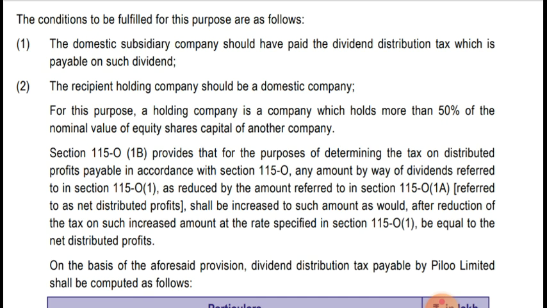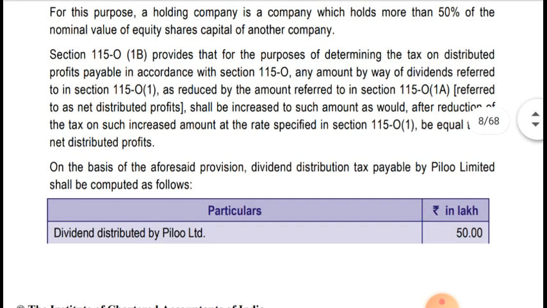So they are giving the explanation of how grossing up is to be done. They have written that in a statement format. That is, first you have to reduce the amount of dividend, then we have to do a grossing up of that. We'll see in the solution how the grossing up is done.